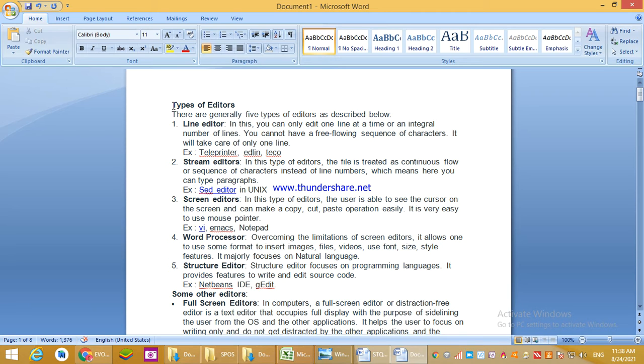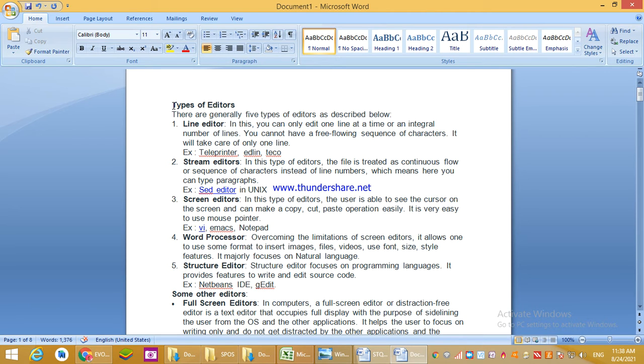There are 6 to 7 different system software components, and under that we have started to discuss editors.